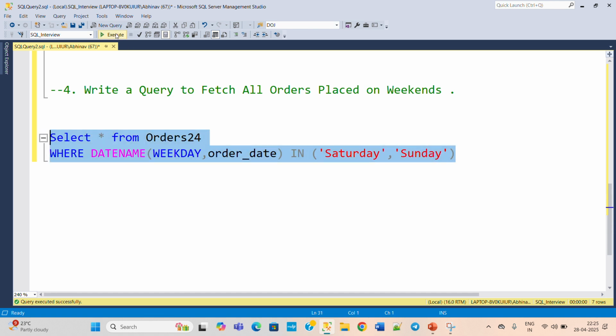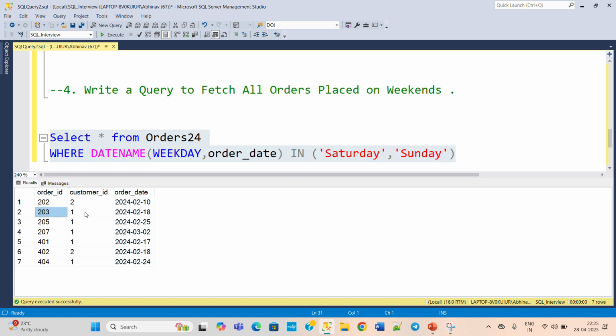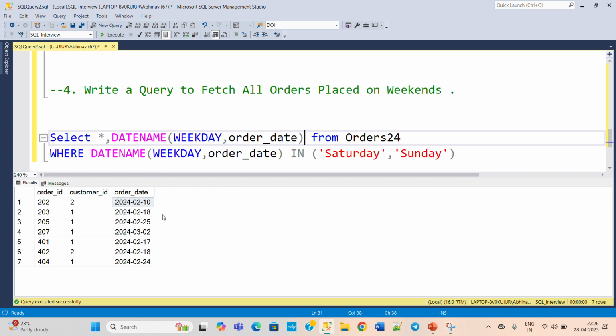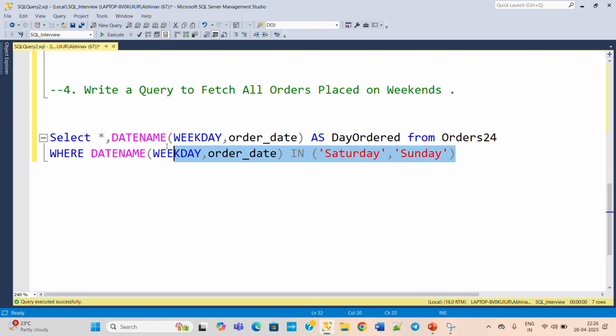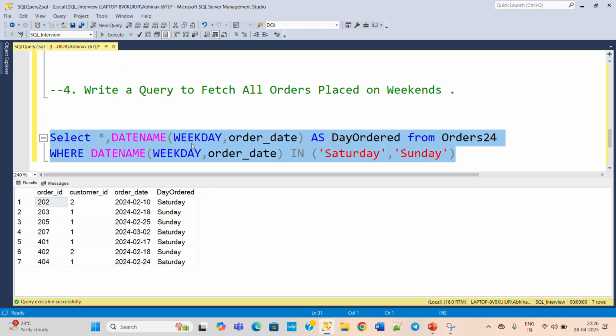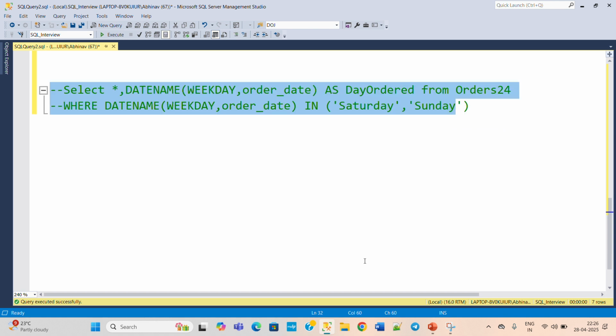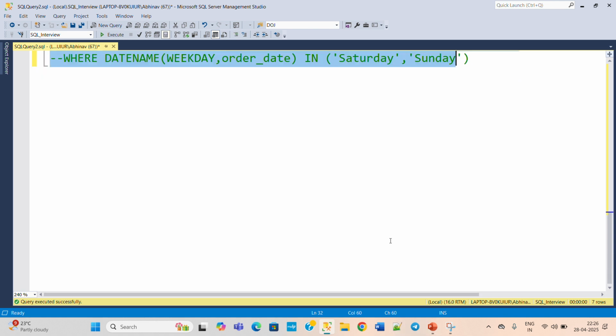Now execute this and check the result set. Here you can see order ID, customer ID, and order date we are getting. We can also add this column value, so that we can check on which day that particular order took place, as day ordered. Now execute this. This is for our convenience only. Here you can see these orders have taken place on Saturdays and Sundays. So this is clear. You can also match those dates from the calendar after this video.